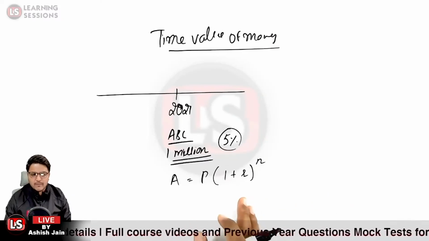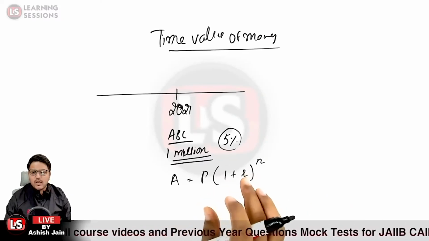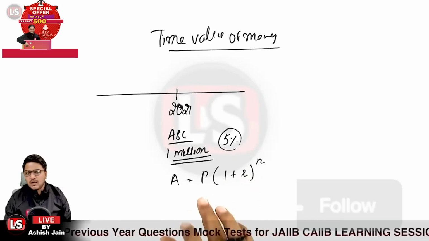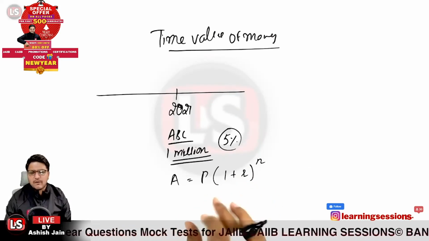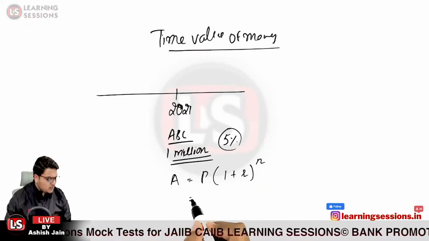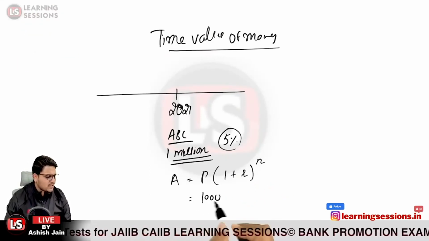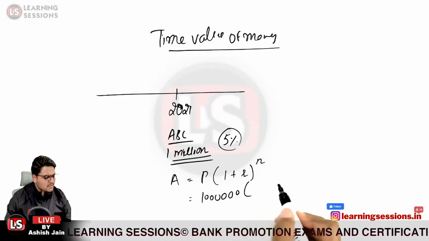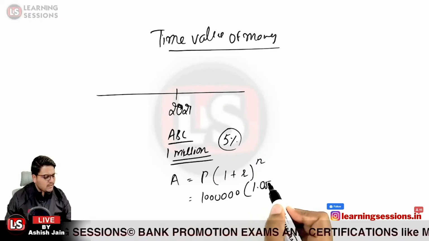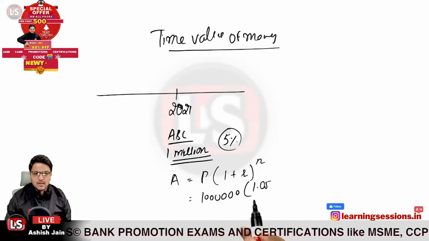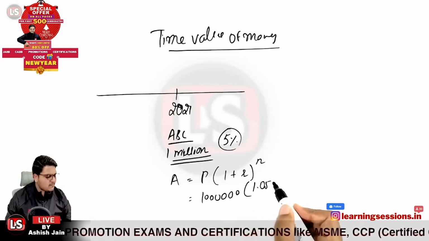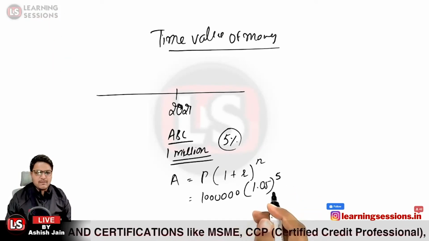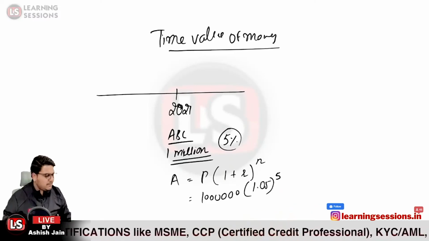Okay, compounding factor over here. So if the population is growing each year at 5% and we need to calculate the population number after 5 years, that will be equal to, we are having 10 lakh of the population right now. That is 1 million. 1 plus R means 1.05. We converted the percentage R to the decimal part, that is 1.05, and raised to power 5, and we will simply calculate it.